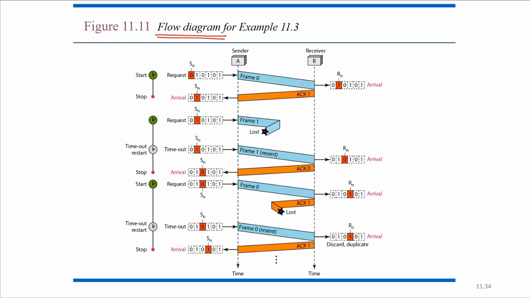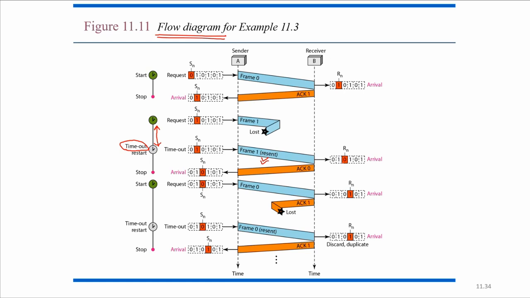If no acknowledgement is received till the timeout time, and the timeout has completed, then the same frame will be sent again, that is, resent. Once the same frame is resent, the acknowledgement will be received with respect to the next frame.